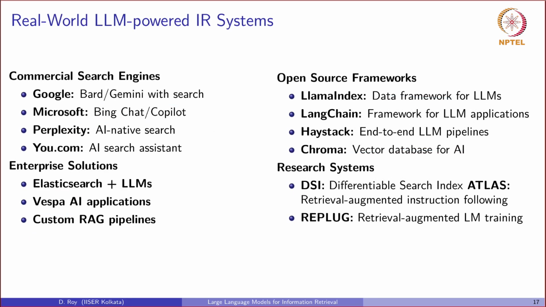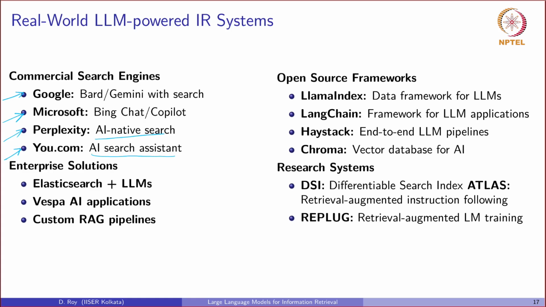Now, despite these challenges, LLM-powered information retrieval is already here in production systems. Commercial search engines like Google and Microsoft's Bing are already deeply integrating LLMs into their core model. New entrants in the search domain such as Perplexity or You.com are building entirely AI native or AI assisted search interfaces.